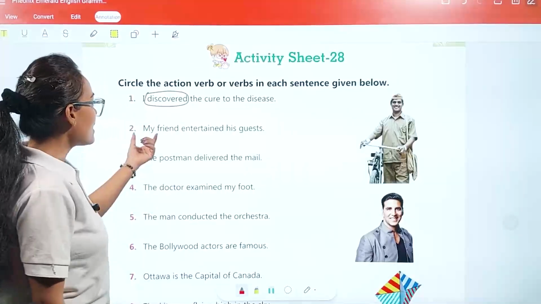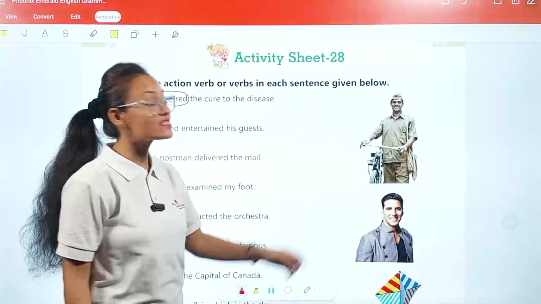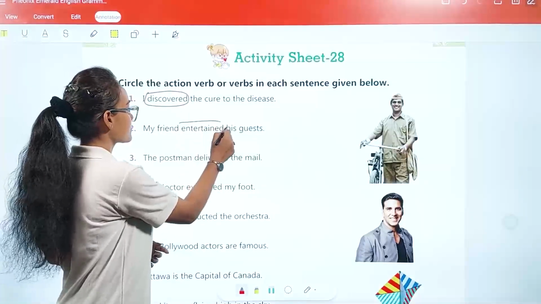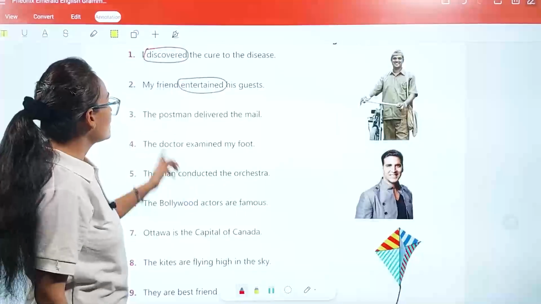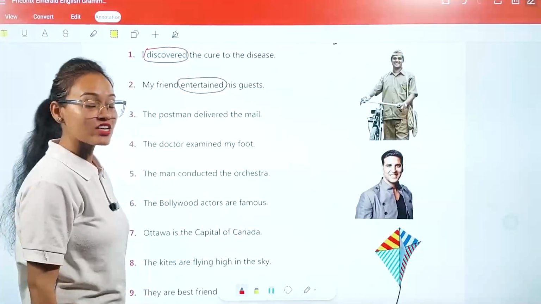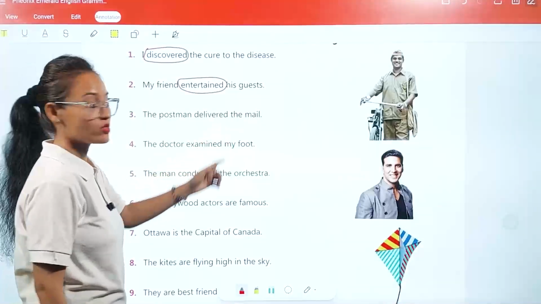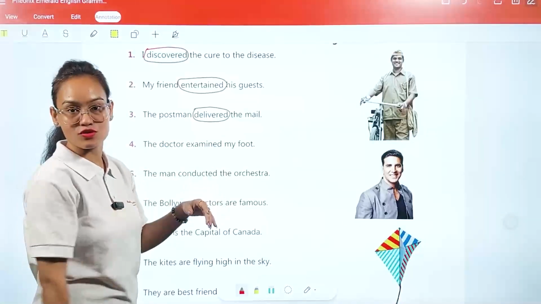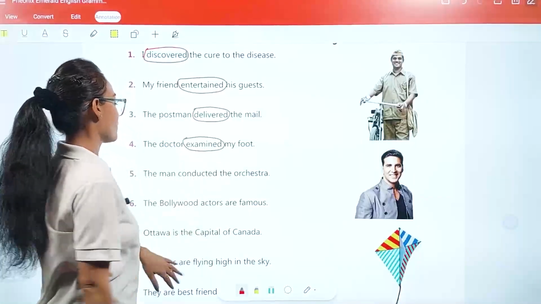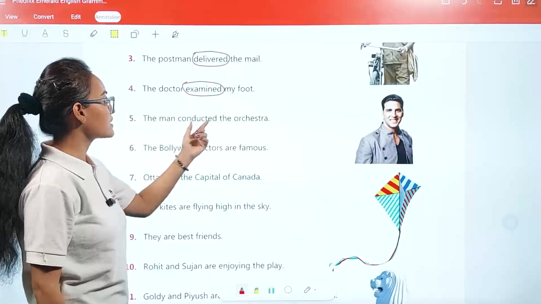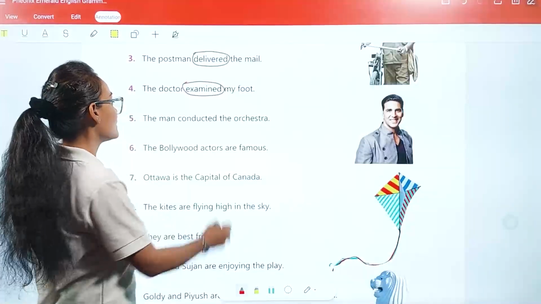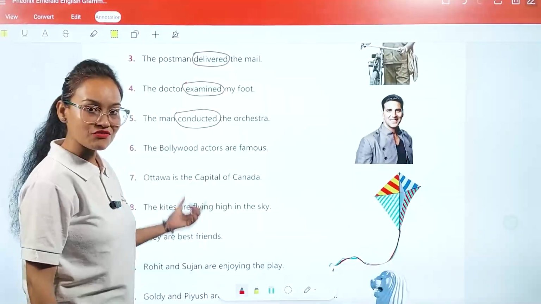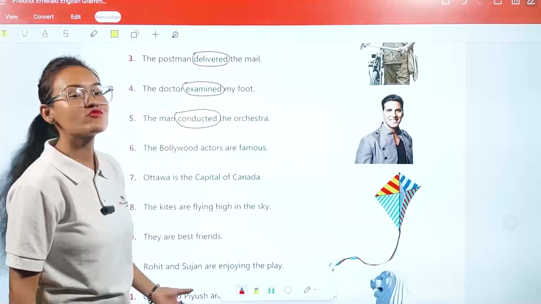The second one: my friend entertained his guest. So here "entertained" is your action verb. The third one: the postman delivered the mail. So what action is performed by the postman? Delivered. So circle it. The fourth one: the doctor examined my foot. So, examined. Fifth one: the man conducted the orchestra. So here "conducted" will be your verb word. Similarly, in this way, my dear student, you can figure out the other action verbs which are present in the following sentences.